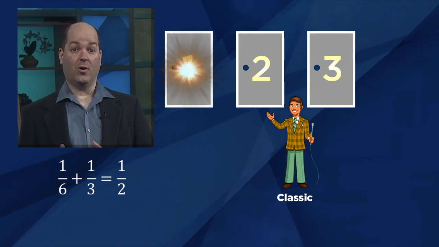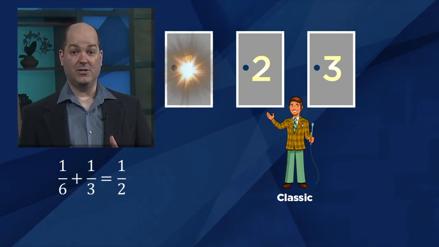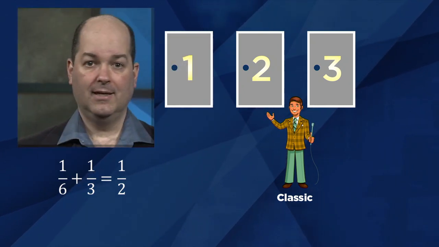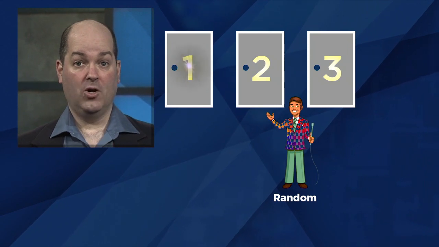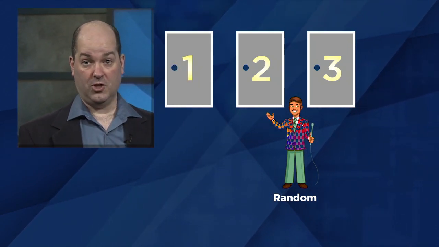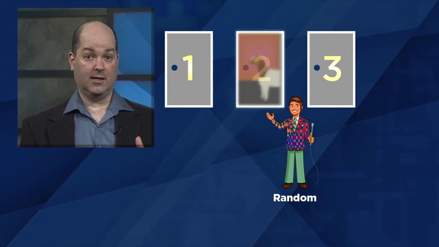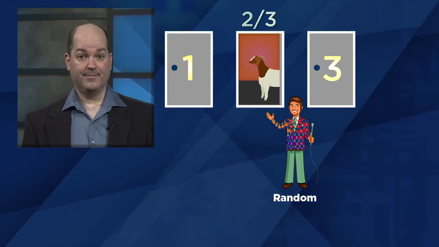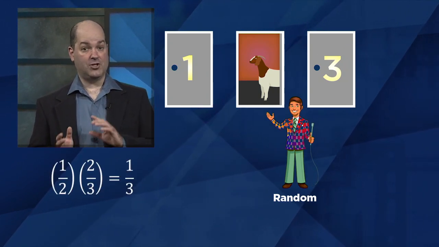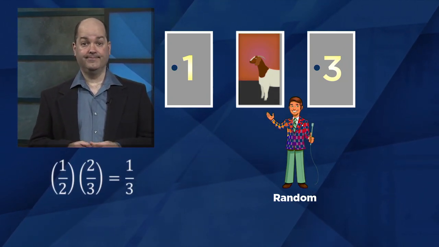So when you choose door 1, classic Monty opens door 2 and shows a goat half the time. How about random Monty? When you choose door 1, random Monty will open door 2 half the time. It will conceal a goat 2/3 of the time. So this scenario plays out with probability 1/2 times 2/3, which is 1/3.